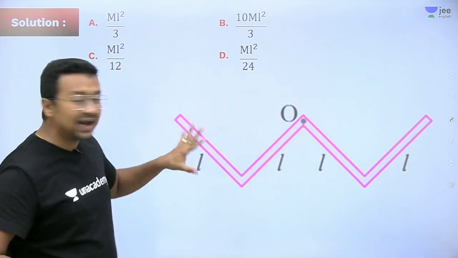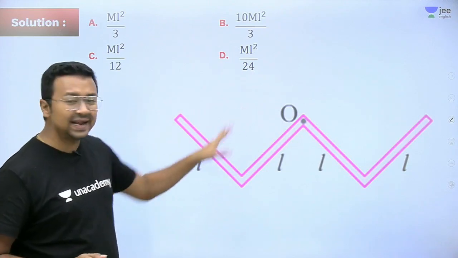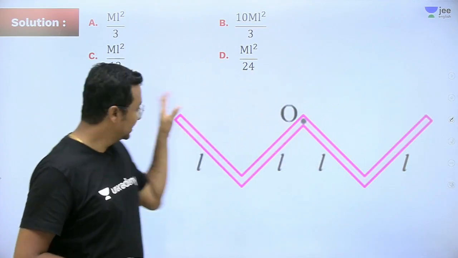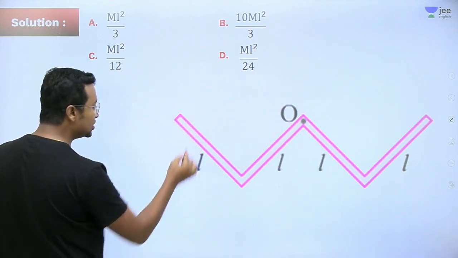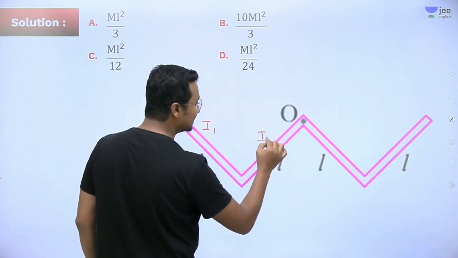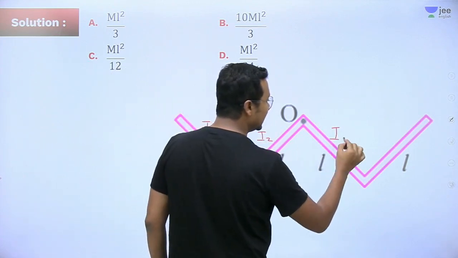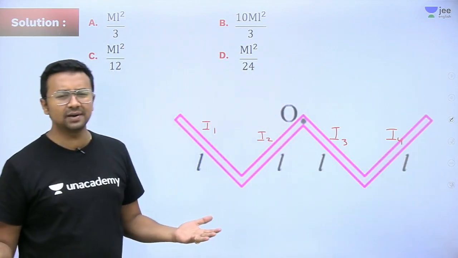Now what I'll do in this particular question is I'll take 4 parts. This entire rod is now divided into 4 parts. So moment of inertia, let's say, of this part is I1, of this one is I2, this one is I3 and this one is I4. Simple understanding.